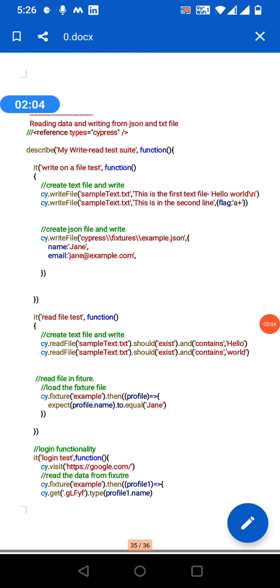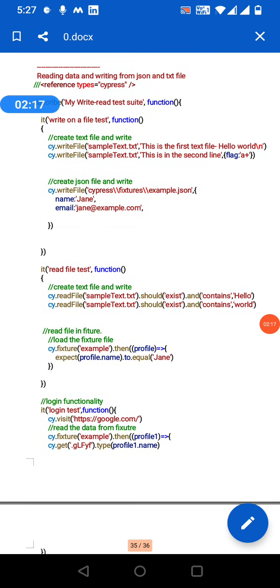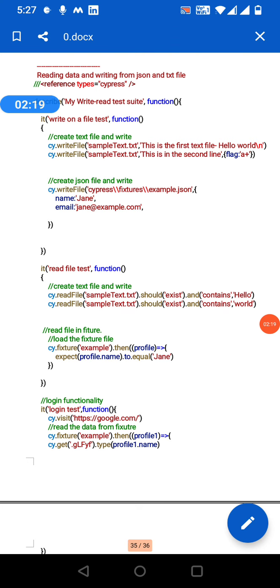Reading and writing from the JSON and text file. First write the data in a text file, sampletext.txt. writeFile is used to write the data.